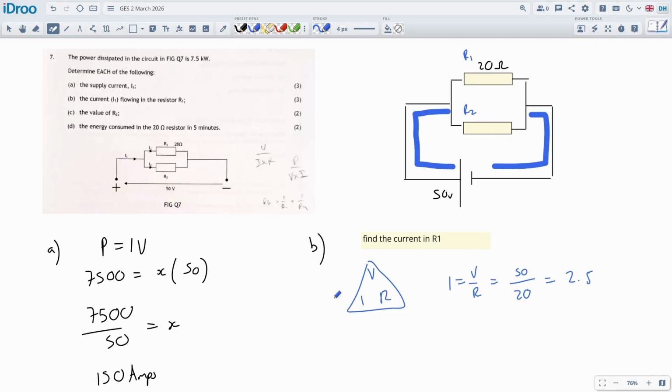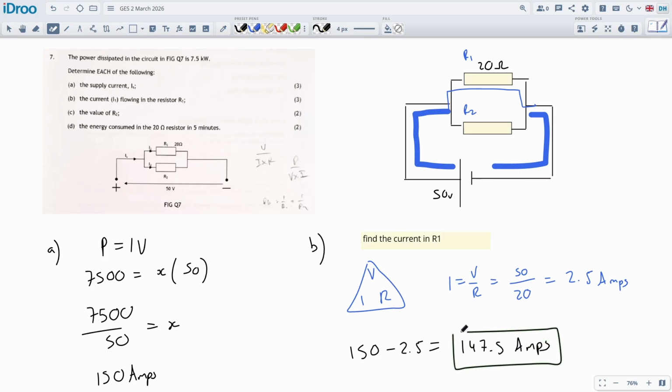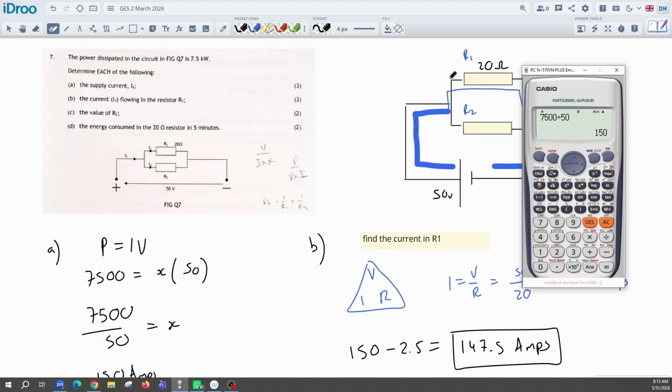If I do it in my head, I could do it on the calculator, but I think it's going to be okay. 2.5 amps. Now if there's 2.5 amps, a little trickle going through this top bit, there must be the remaining amount going through the bottom. If it's 150 amps in total, the calculation will be 150 amps minus the 2.5, giving us 147.5 amps going through the bottom resistor. And that's the amperage going through R2. Let's just double check all that on a calculator. I did it in my head. Of course it gets me 2.5, and 150 minus 2.5 is 147.5.